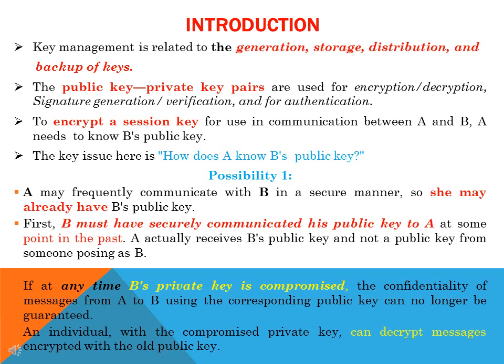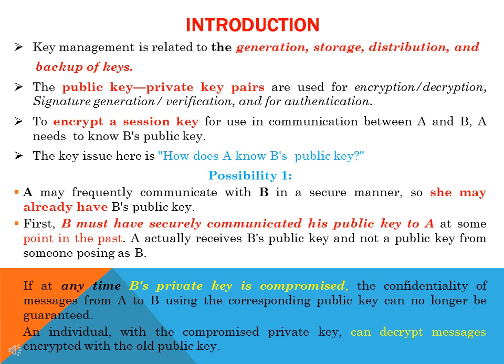Now suppose A wants to communicate with B with the session key or you can say a secret key. So A has to send a session key to B. Now how A will send a session key to B? A will encrypt the session key with the B's public key so that only B can decrypt it. So before that A should know B's public key. So there are three possibilities so that A will come to know B's public key.